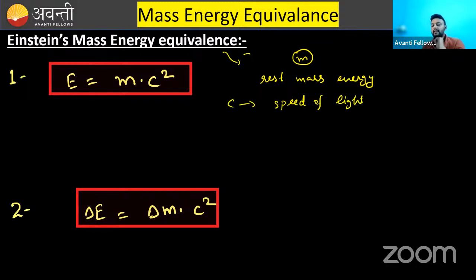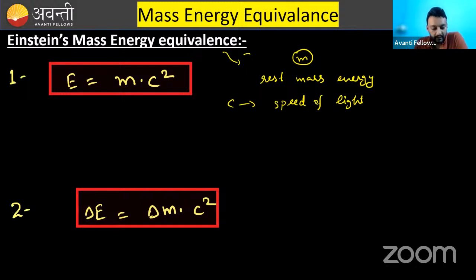Is the first statement clear? Every mass can be converted into energy, and this energy is due to its mass only, not due to position, not due to kinetic energy or motion, not due to thermal energy or temperature. It's due to its mass and known as rest mass energy.